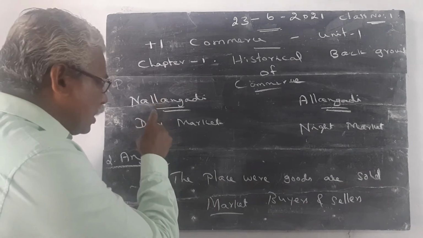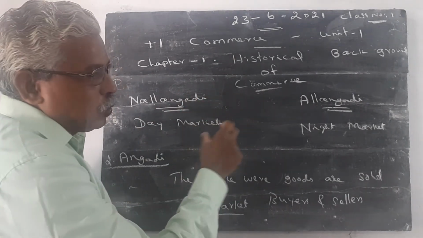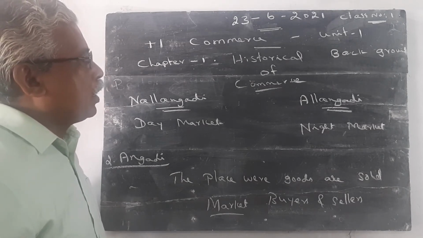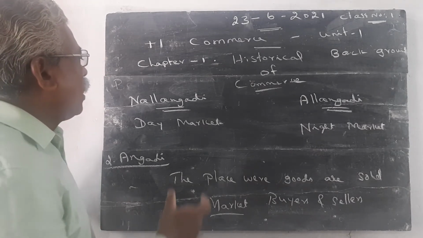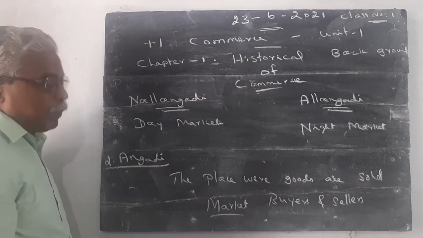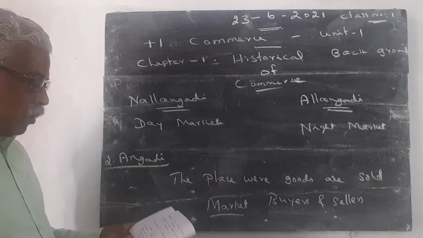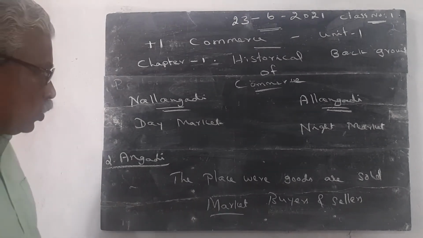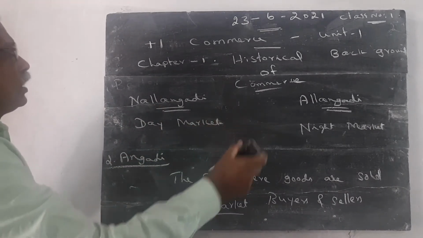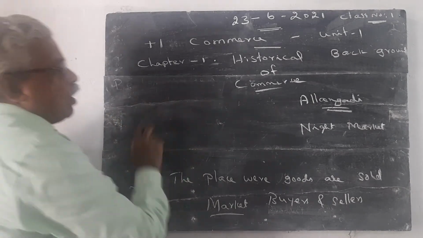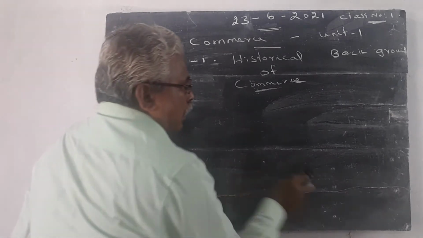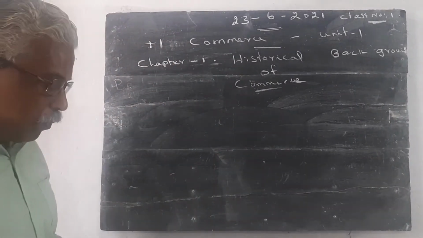The words Nalangadi and Alangadi are used in Silappadigaram. In the Sangam literature, the important poet Ilangovadigal explained the terms Nalangadi and Alangadi in the book Silappadigaram. These are all Tamil words. The same Tamil words are used in this subject also. Angadi, Nalangadi, Alangadi, then barter system: these are all the important portions.